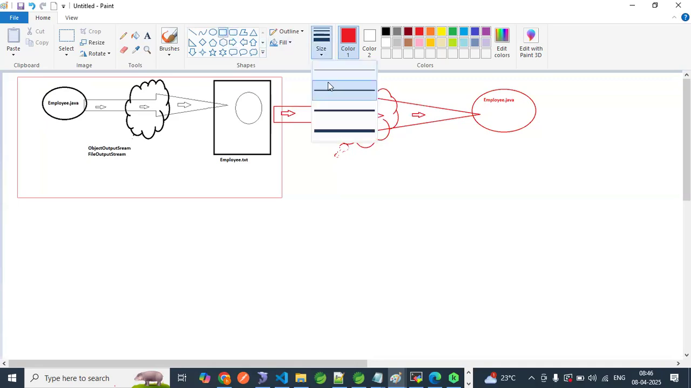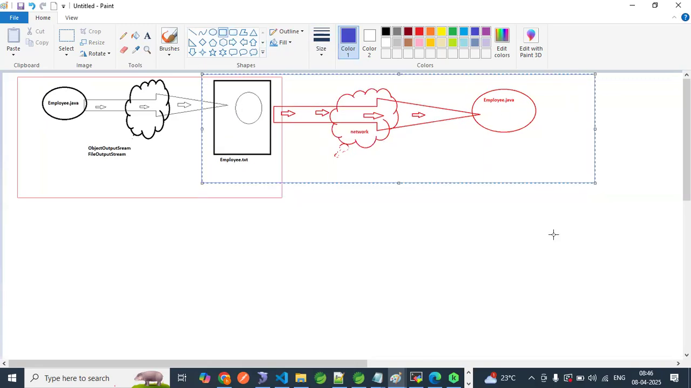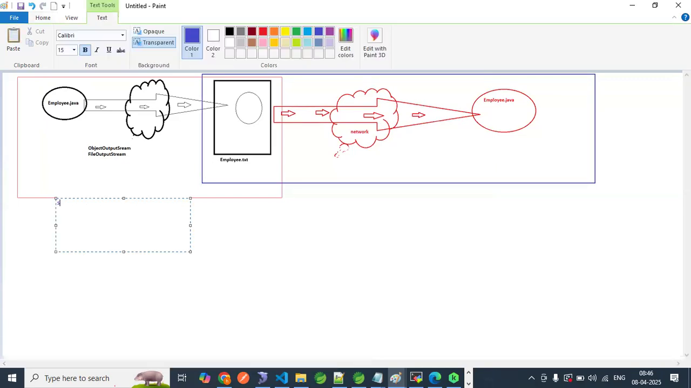Try to observe. This will be your another part, right? So this part is called serialization.